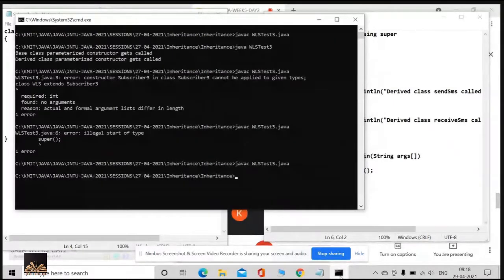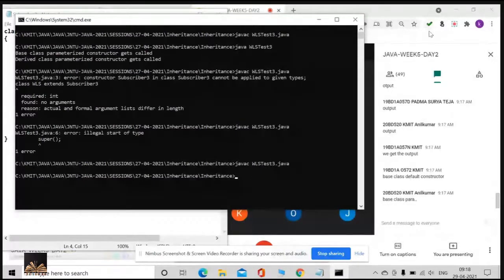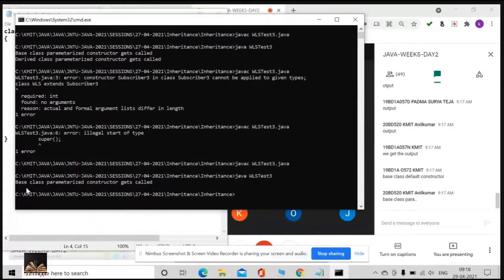Now there is no error at all. Yes or no? If I run the program, what is going to happen? Based on your expectation, the base class constructor gets called. Now why is this called? Did I pass any super? Did I keep any super here in my derived class?